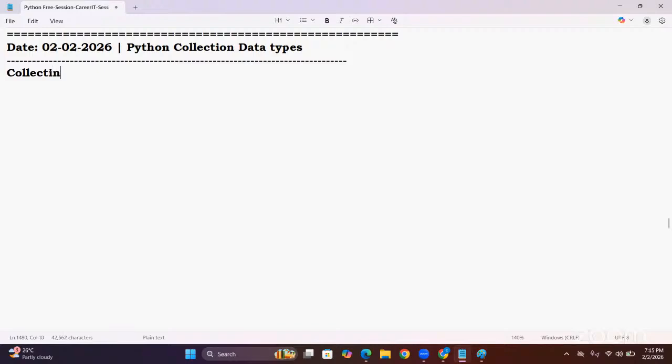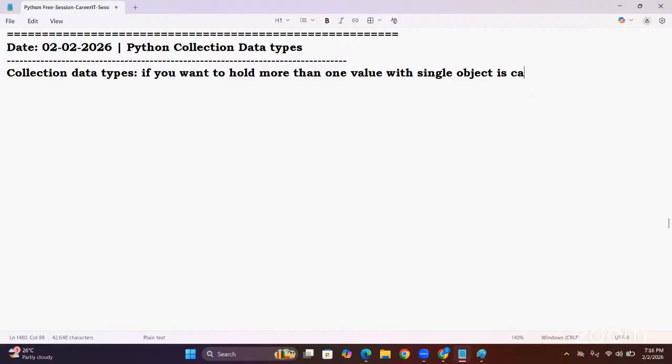If you want to store or hold more than one value within a single object, that is called a collection data type.